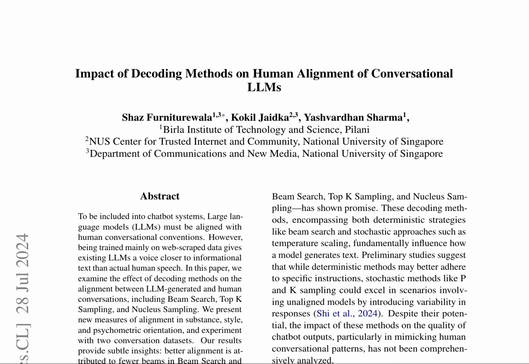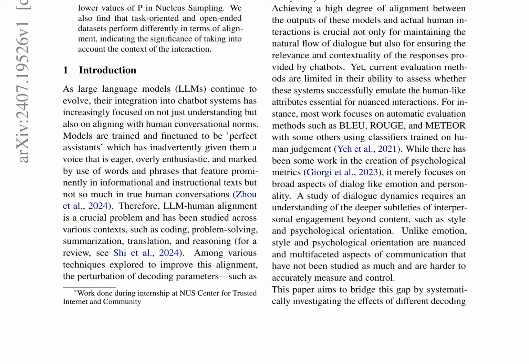The paper examines the impact of decoding methods on the alignment between large language models, LLMs, and human conversations. It investigates how beam search, top-K sampling, and nucleus sampling influence the quality of chatbot outputs, focusing on stylistic, psychometric, and semantic aspects.